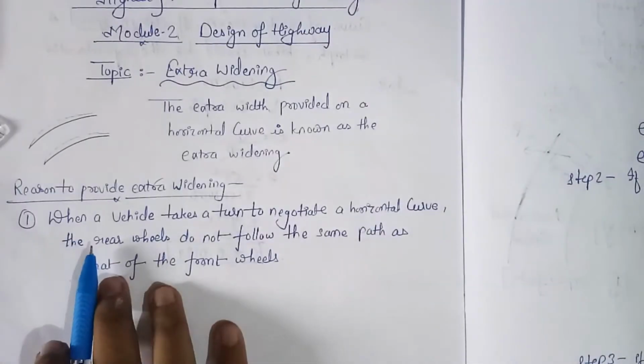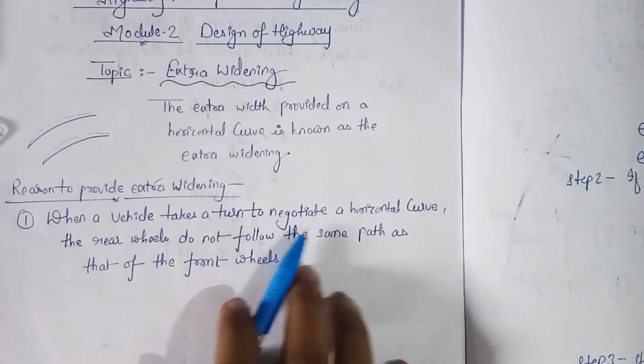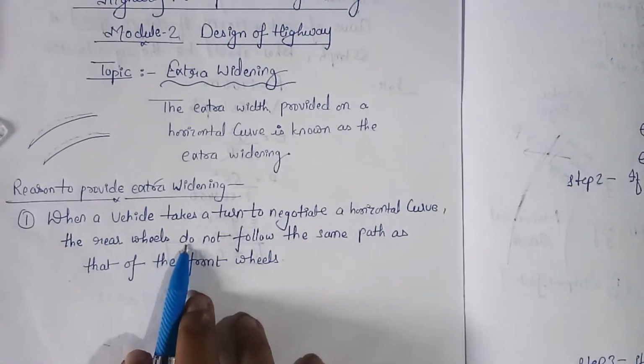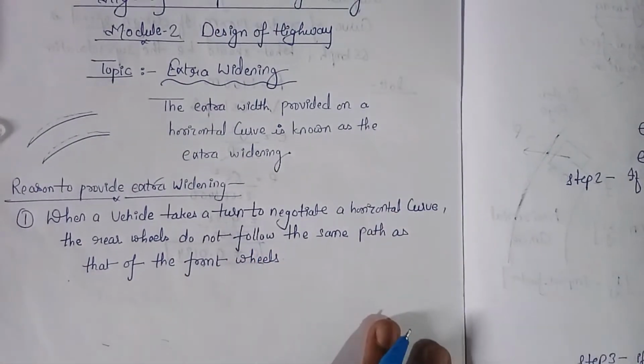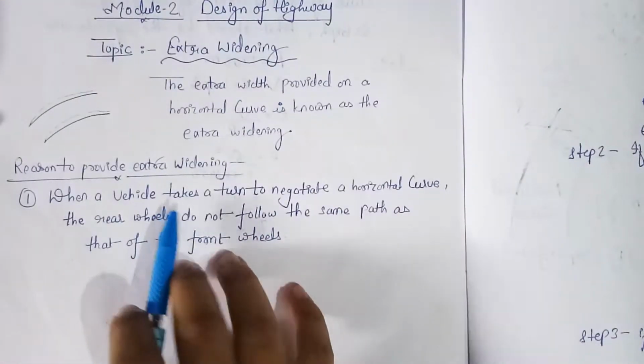Okay, so the first reason is: when a vehicle takes a turn to negotiate a horizontal curve, the rear wheels do not follow the same path as that of the front wheels. Okay, so we will understand what this statement means.